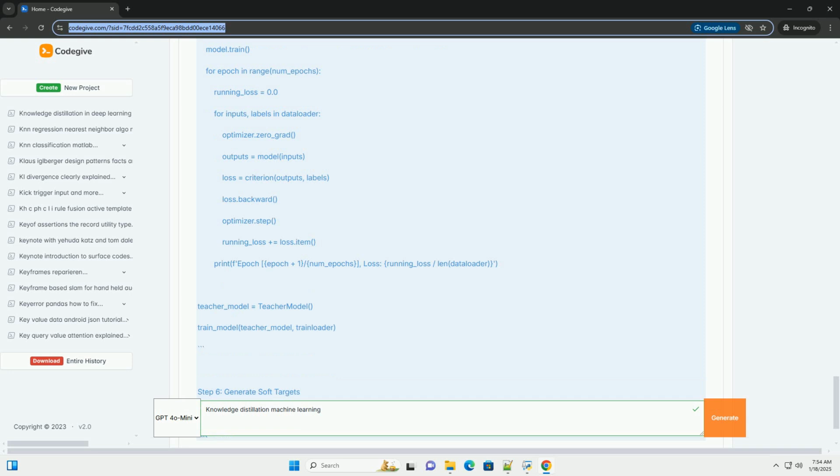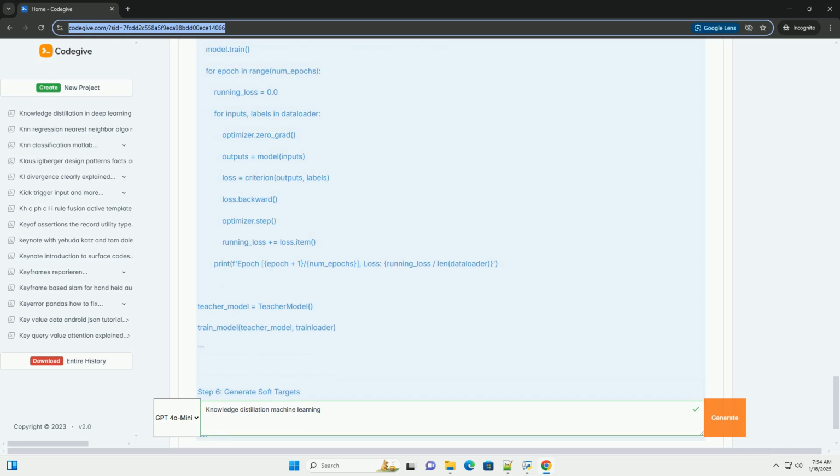Code example, knowledge distillation with PyTorch. In this example, we'll demonstrate knowledge distillation using PyTorch. Step 1, Setup. First, install PyTorch if you haven't done so. Step 2, Import libraries. Step 3, Define teacher and student models. We'll create a simple convolutional neural network, CNN, for the teacher and a smaller CNN for the student. Step 4, Prepare data. For simplicity, we will use the CIFAR-10 dataset.